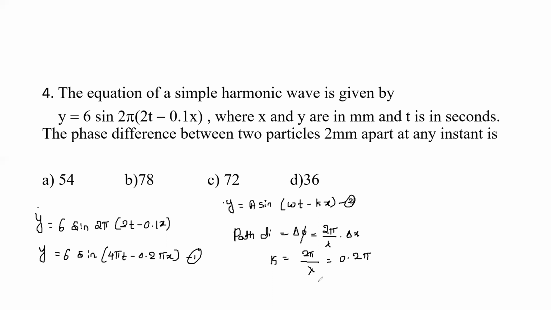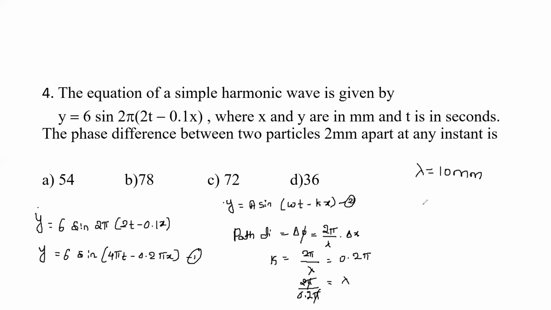Therefore lambda is equal to 2 pi divided by 0.2 pi. The pi gets cancelled, so 2 divided by 0.2 is 10 millimeter. That is your lambda value.